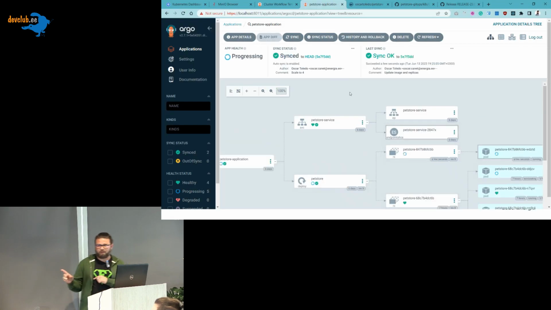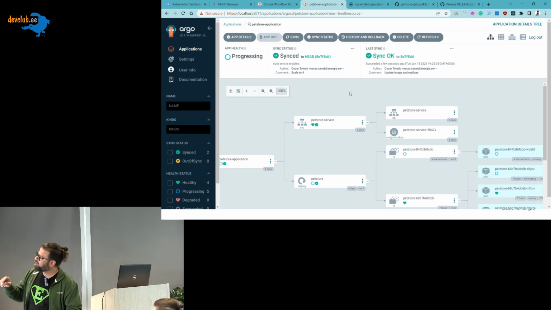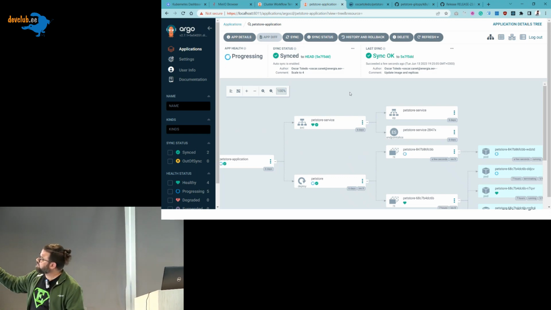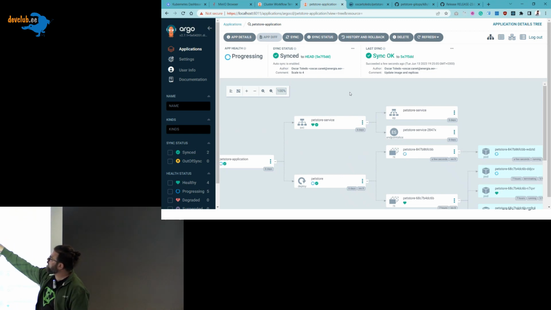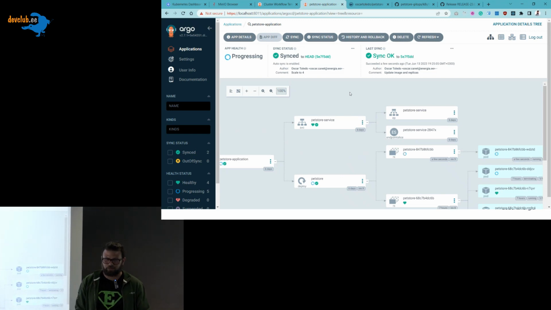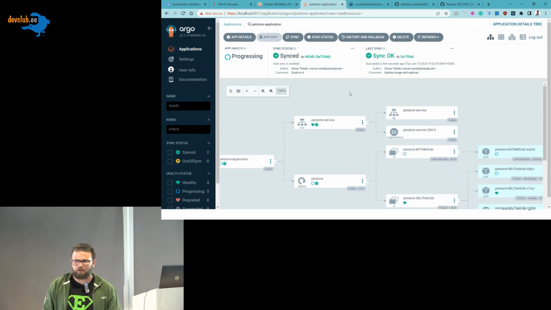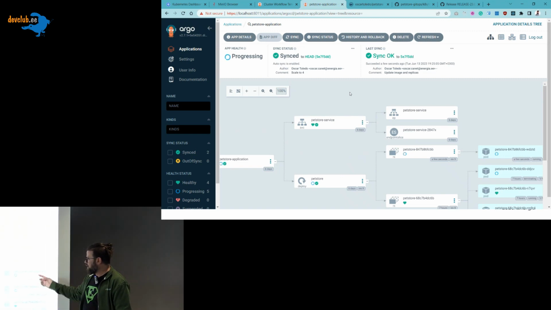You see now he detected. You were able to see it, that he detected that something changed, and now it's progressing. So he said that the sync status, okay, will be this one, update image status and replicas, but the actual one is scaled to 4. So he already got it. He said, okay, something changed in the repository, so I need to start changes there as well in the application.